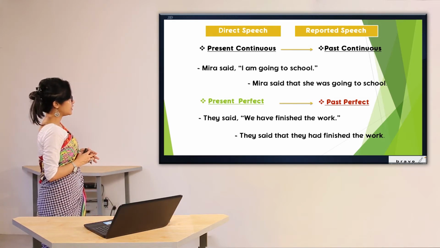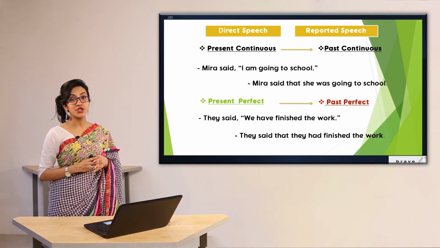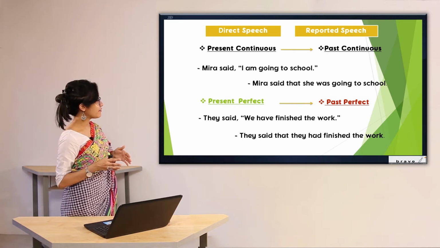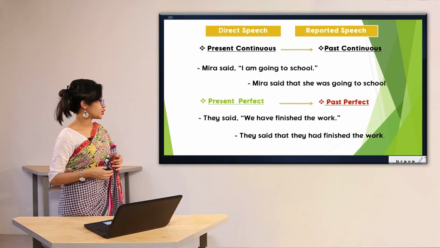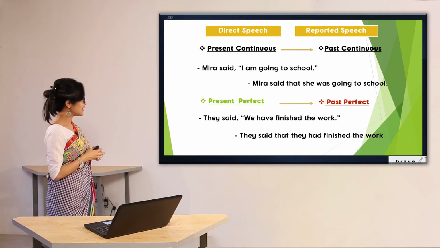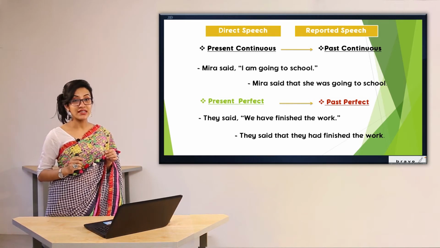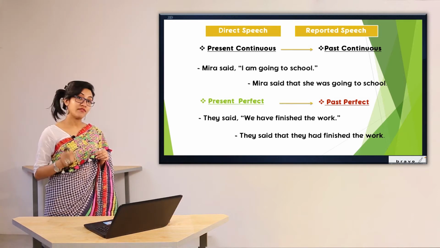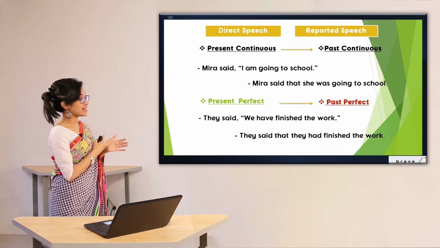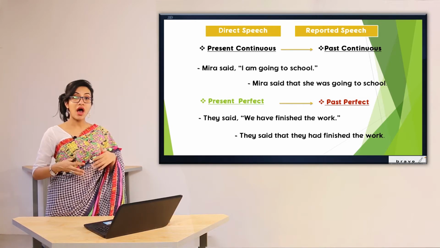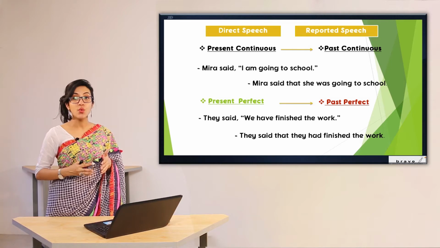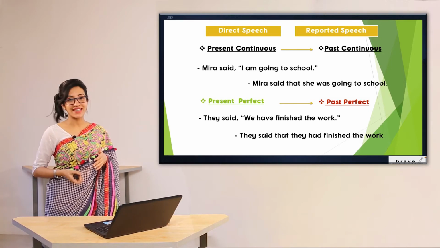Now, the third one. In case of present perfect, we are going to change it into past perfect. For example, they said, we have finished the work. It has been changed into they said that they had finished the work. As you can see in this sentence, we have omitted the comma after said. We have also deleted the inverted comma of the direct speech, and we have added that in case of indirect speech. Now, how has the tense been changed? As we have present perfect in direct speech, we have changed it into past perfect tense.